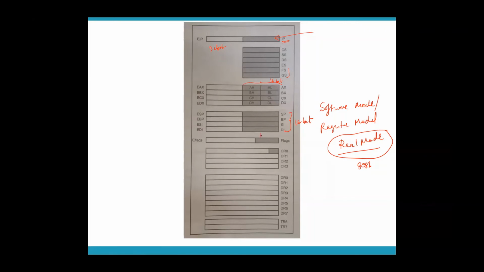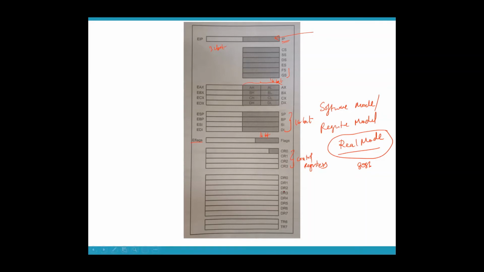Again, this is the 16-bit flag register, which will be used if you are in 8086. But if you are in 386 mode or protected mode, you will be using the extended flag register. Now, I told you there are other registers apart from these registers, which are called control registers. CR0, CR1, CR2, CR3, 4 control registers. Then you have debug registers. DR means debug register. There are 7 debug registers.